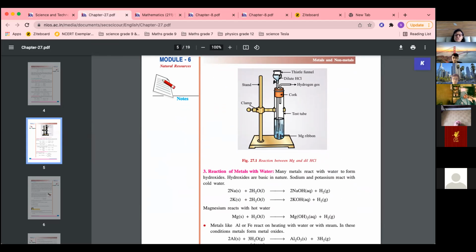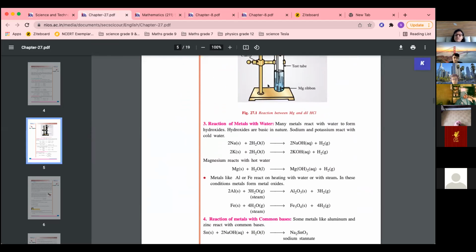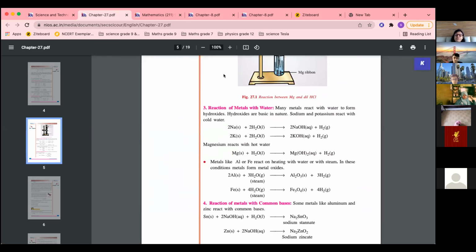That gas is hydrogen gas. And how do we identify it? Everything we have done in the acid-bases chapter. Okay. Next is